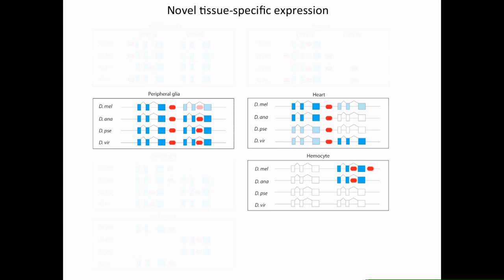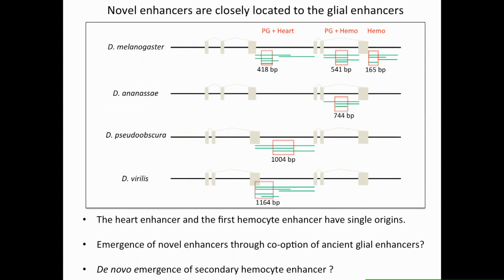To test the idea, we further dissected these two genomic regions by making reporter constructs with a series of smaller overlapping fragments. In Drosophila melanogaster, we found that the peripheral glia and heart enhancer activity was localized to a relatively small region of 418 base pairs, and the peripheral glia and hemocyte enhancer activity to a 541 base pair region.